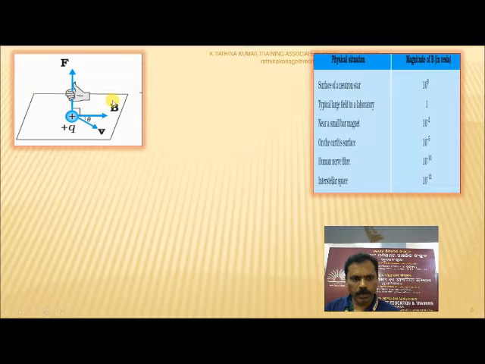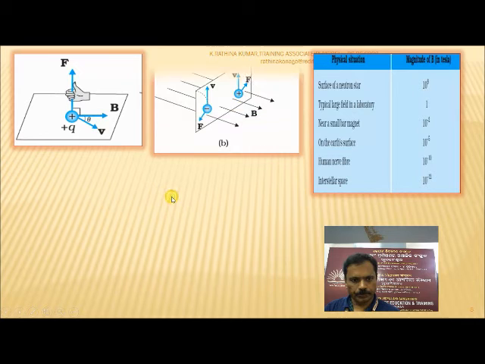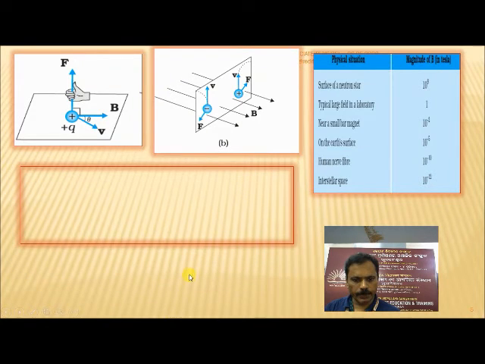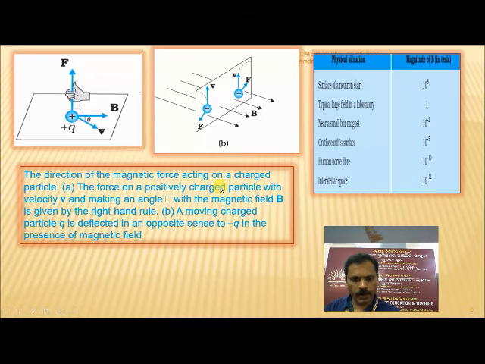And this is the same diagram represented for the Lorentz magnetic force. This is the direction: velocity, force and magnetic field are perpendicular to each other. The direction of the magnetic force acting on a positively charged particle with velocity v, making an angle theta with the magnetic field B, is given by the right hand rule. A moving charged particle q is deflected in the opposite sense to minus q in the presence of a magnetic field.